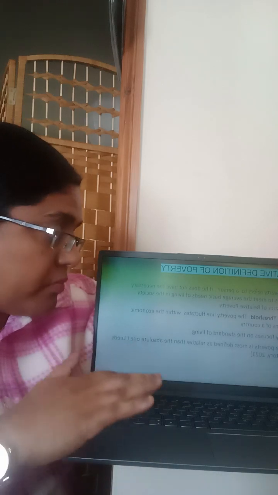Next, talking about what the relative definition of poverty means. Relative poverty refers to a person who does not have the necessary resources to meet the average basic needs of living in the society. So what are the characteristics of relative poverty? It is a variable threshold. We have already talked about absolute poverty being a fixed threshold, but this one is a variable threshold, and it mainly focuses on standards of living. And in the UK, poverty is almost always defined as relative poverty rather than absolute, because it is really based on whether a person has the necessary resources to meet the basic standards of life.